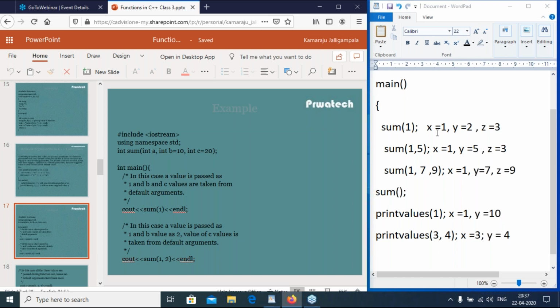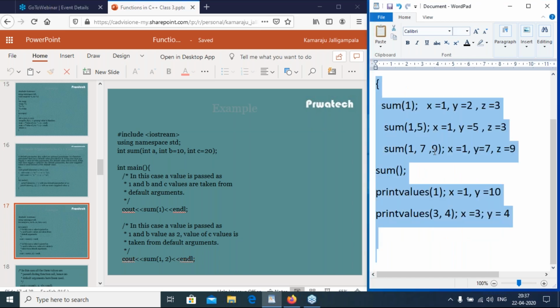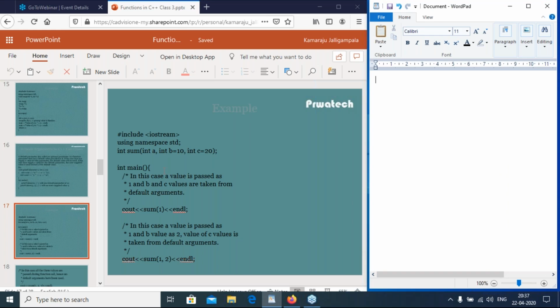See one more example. I have sum, a function having three integer parameters and returning an integer. The program starts with main. So it is sum of 1. Then a equal to 1, b equal to 10, c equal to 20.